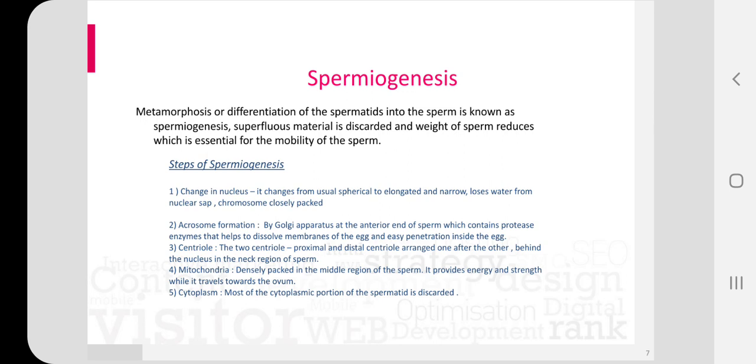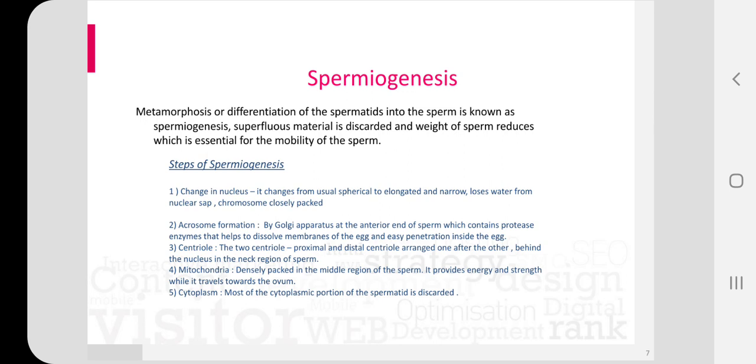Centriole. The two centrioles of the spermatid become arranged one after the other behind the nucleus. The anterior one is known as proximal centriole and the posterior one is known as distal centriole. Mitochondria.